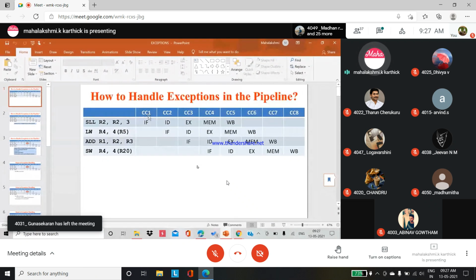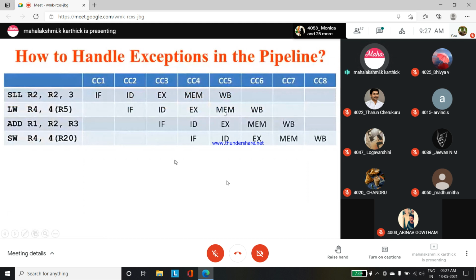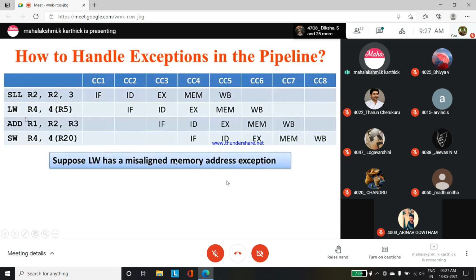So for example, CC1, CC2, CC3 are the clock cycles for completing the task. Four instructions are running in parallel in the pipelining. Here you feel there are no exceptions, because each and every instruction is running in its own stage. Suppose in the load word instruction, you have seen a misaligned memory address exception. Exceptions can be of any kind. Try to understand the term exceptions either by the arithmetic overflow or underflow concept.